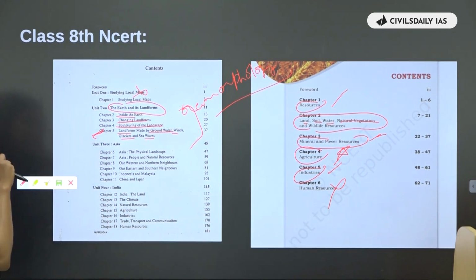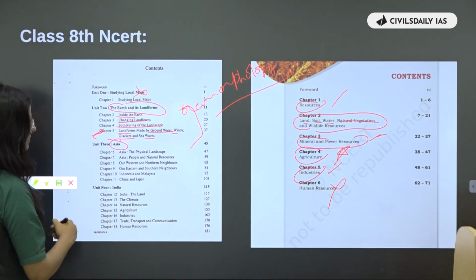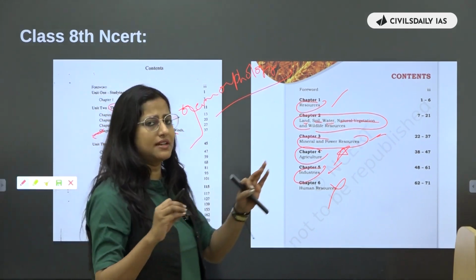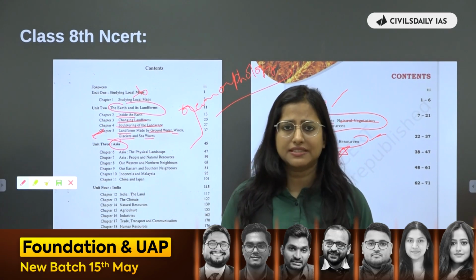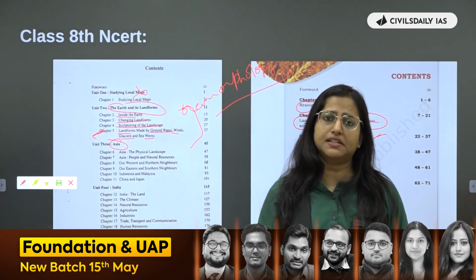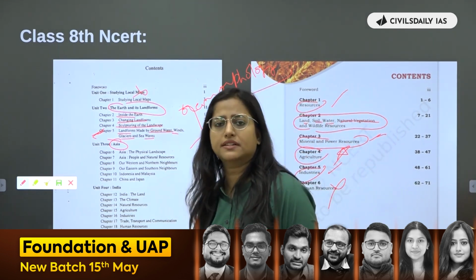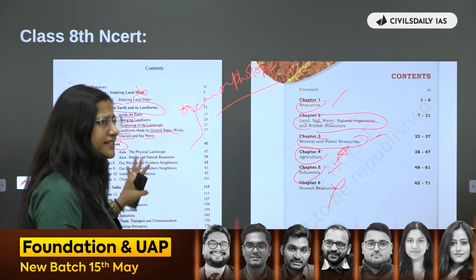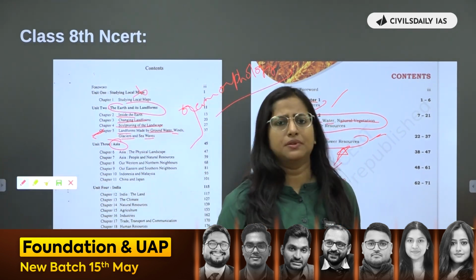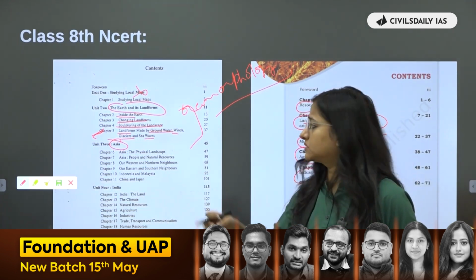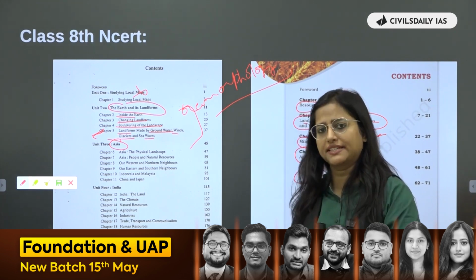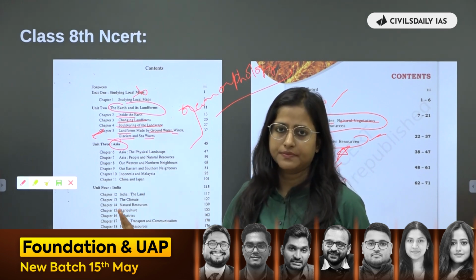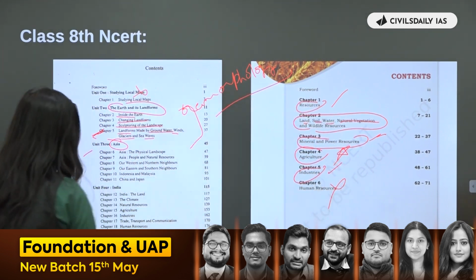Here again, Asia. Within Asia, it will give you an idea about the physical landscape, the different geographical features within Asia, the different countries that are there, the main economic activities that we are practicing in Asia. So all this information you will get from here. Now if you don't want to study, then it is fine. Gradually you will develop the knowledge about Asia and different continents. But yes, that will take time. If you want to develop it now and at the very basic level, then you can read this chapter. ठीक है? So it's up to you कि आप cover करना चाहते हो नहीं करना चाहते हो.